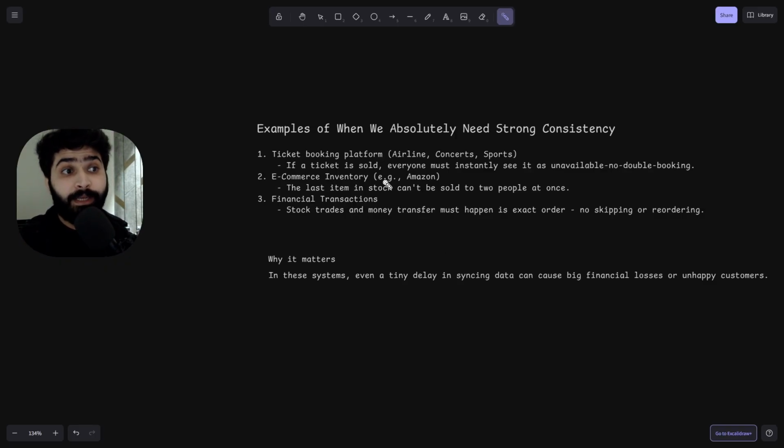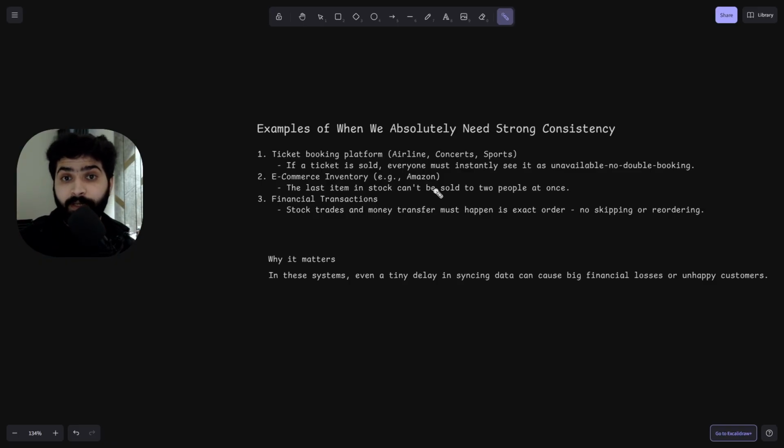The first is a ticket booking platform, like airlines, concerts, movie booking, sports booking. If a ticket is sold, everyone must instantly see it's unavailable, with no double booking. We don't want user A and user B both entering your critical section and booking the same ticket, which would be a double booking scenario. If that ticket is sold, everyone must instantly see that this ticket is sold.